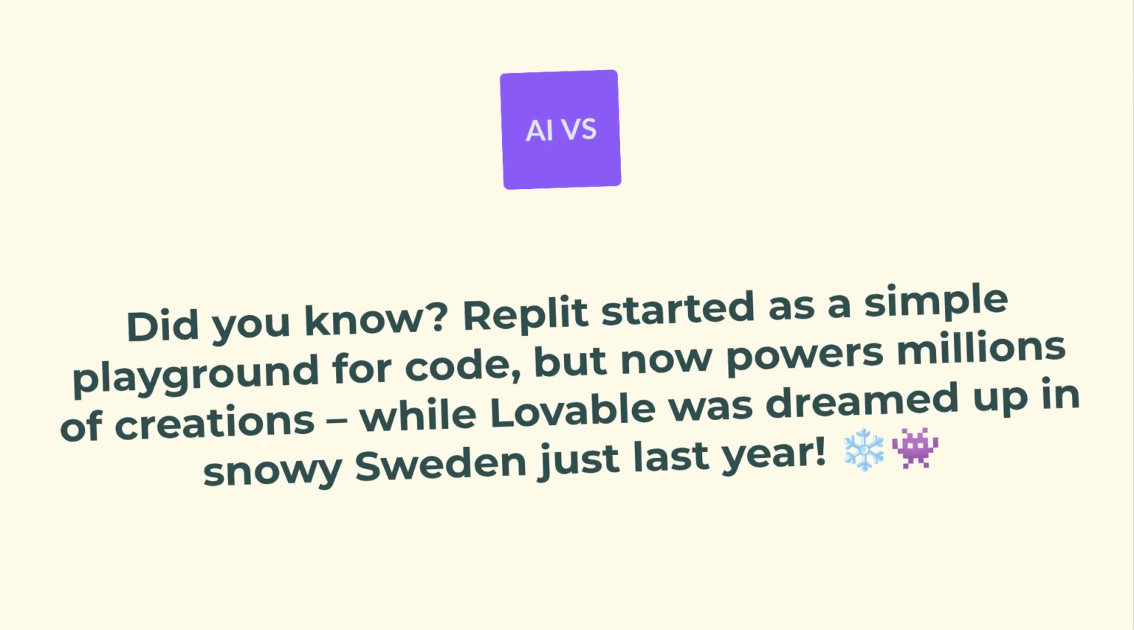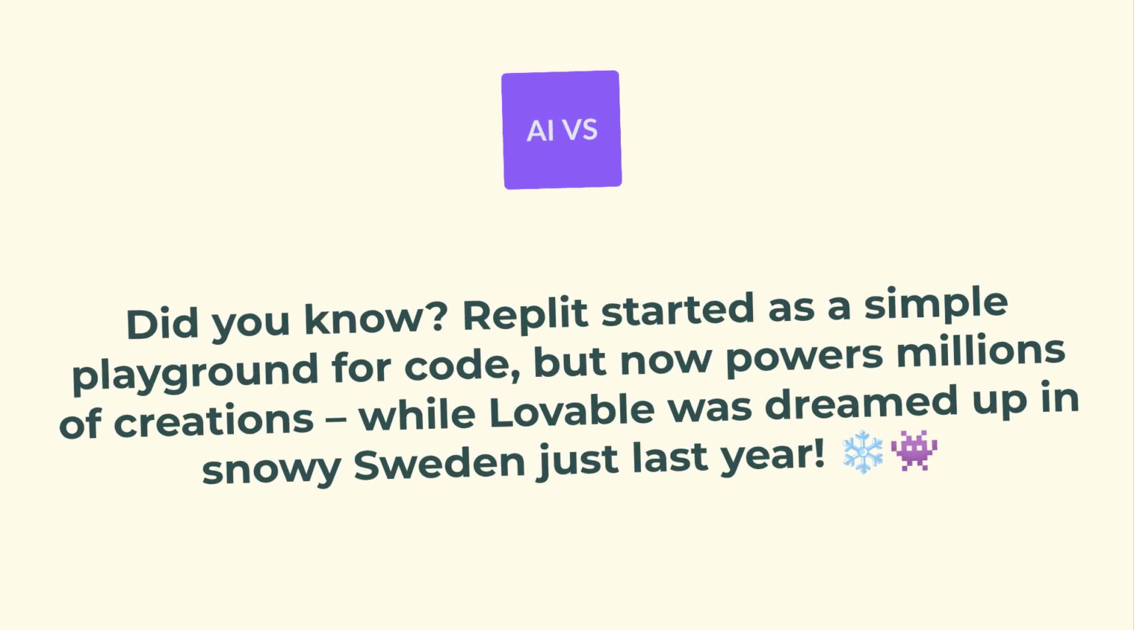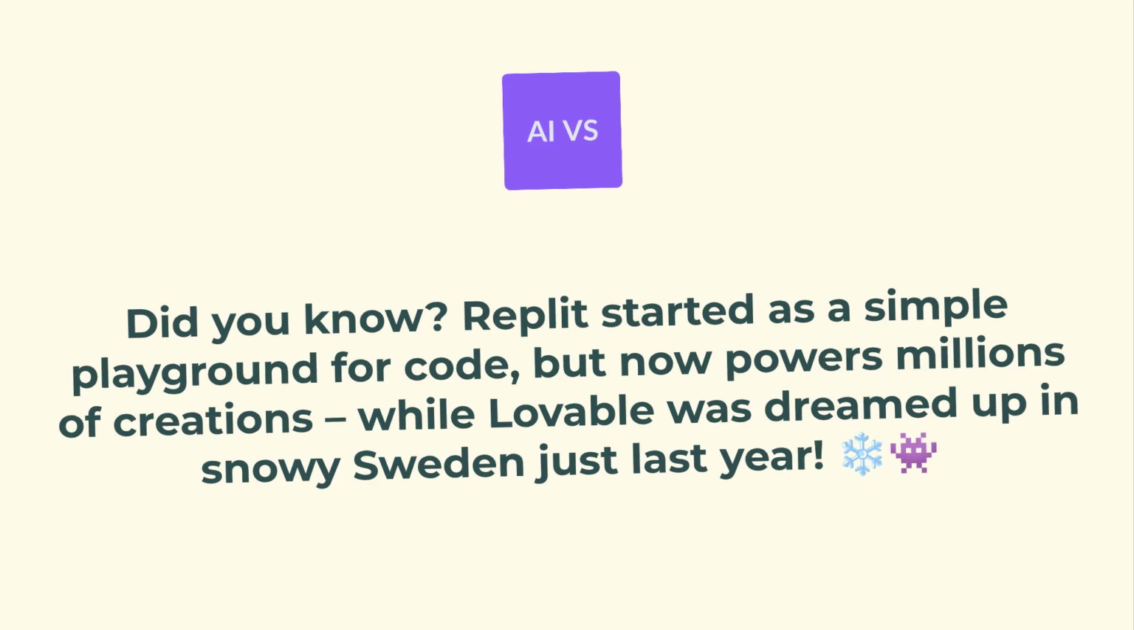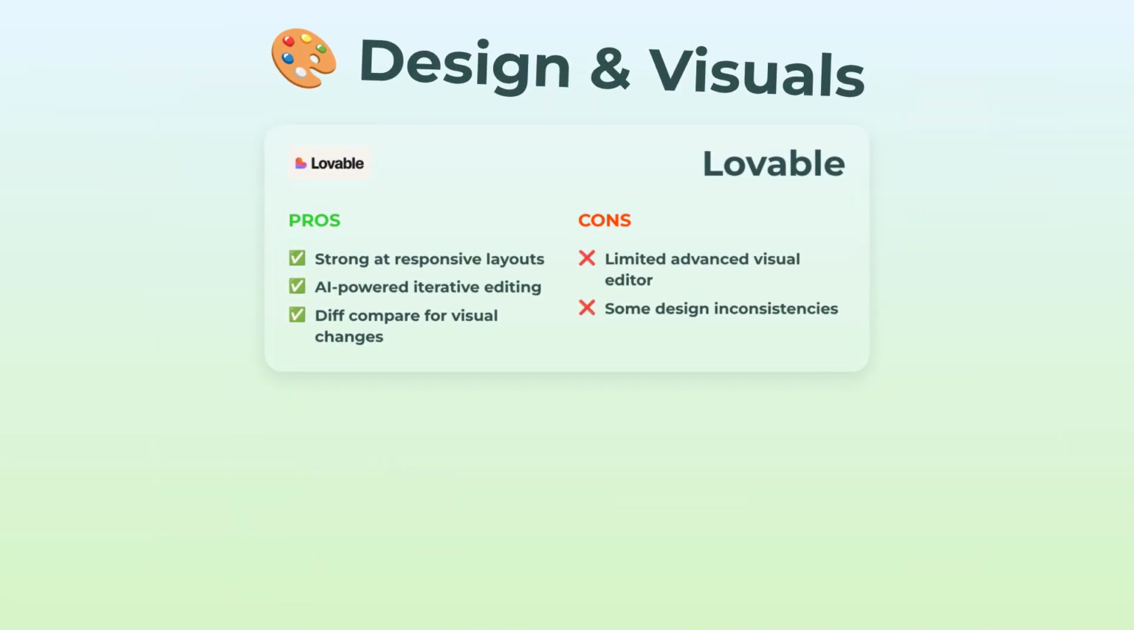Oh, and here's something cool. Did you know Replit was once just a tiny coder's playground? Now it's powering millions of ideas globally. Meanwhile, Lovable, it was thought up in a snowy part of Sweden as recently as last year. How wild is that? Let's get artsy for a second with design and visuals.